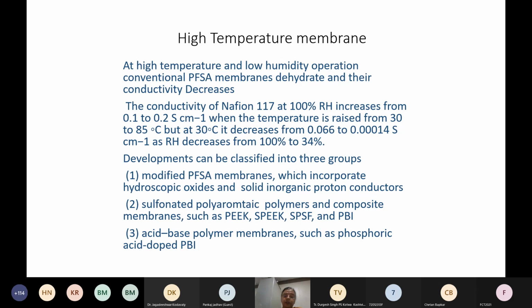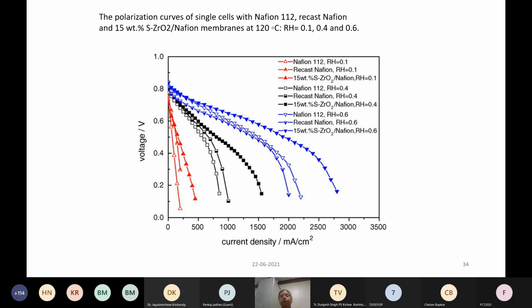Or it can even be a polyaromatic membrane, which has higher stability. That is another possibility. Or, like I said, the third one is the benzimidazole based membranes, where phosphoric acid becomes the medium of conduction of protons.